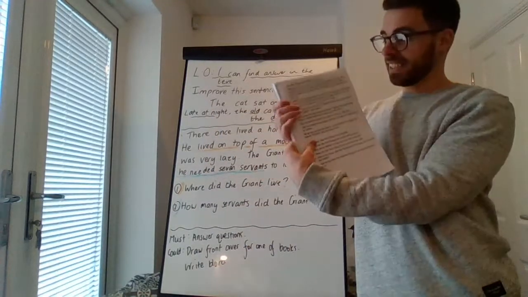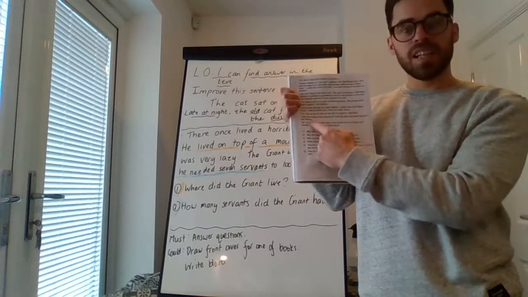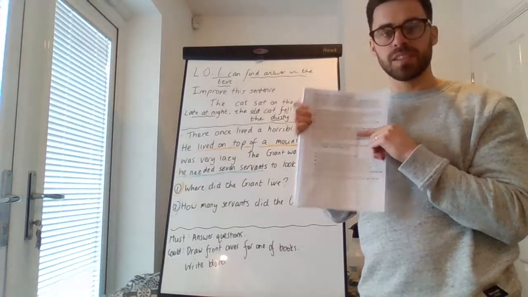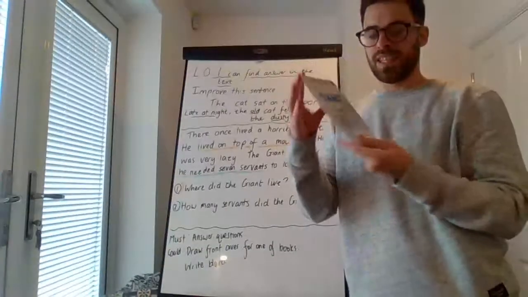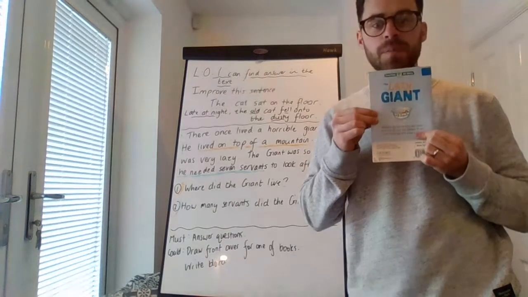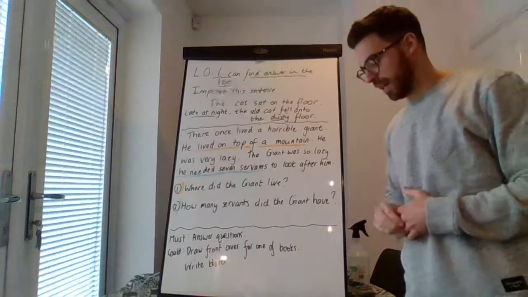If you do the second sheet, you could do the same thing. You could design the front cover for this book and write 1 or 2 sentences saying what that story is going to be about. Whenever you read a story, there's always a couple of sentences on the back that say what that story is going to be about. We call that the blurb. So you may be able to do that as well.